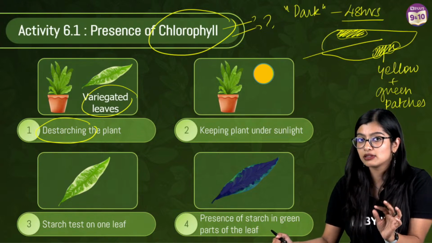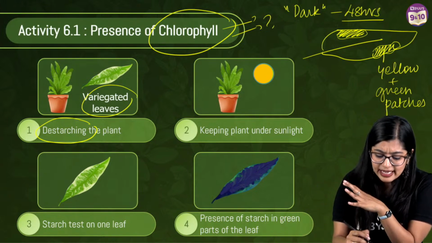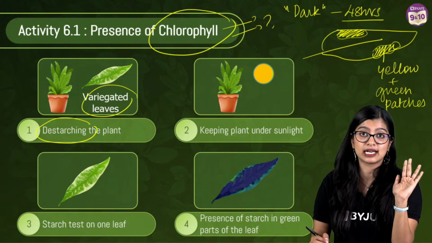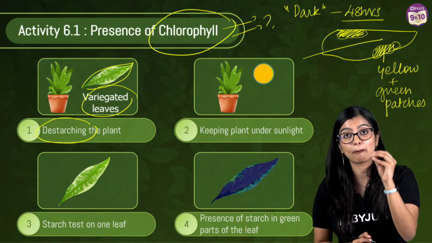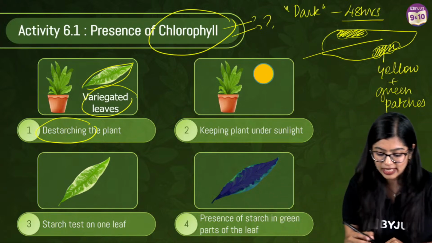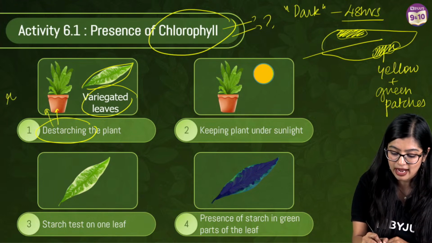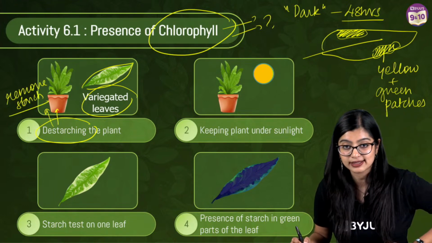Because the leaf that is already there will have some amount of starch in it, right? And I don't want this to hamper my result. I want to make sure that whatever result I get is proper. So first, I'm going to get rid of all the starch. That is where I will de-starch it, where I will remove the starch.